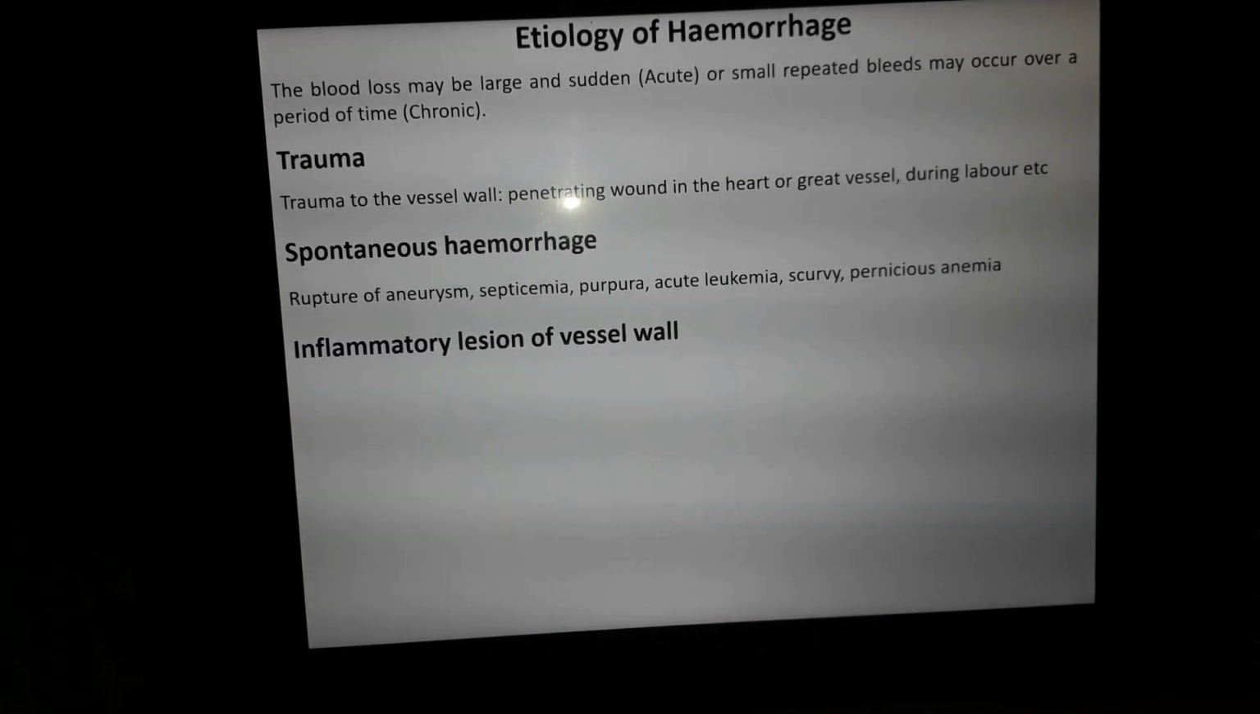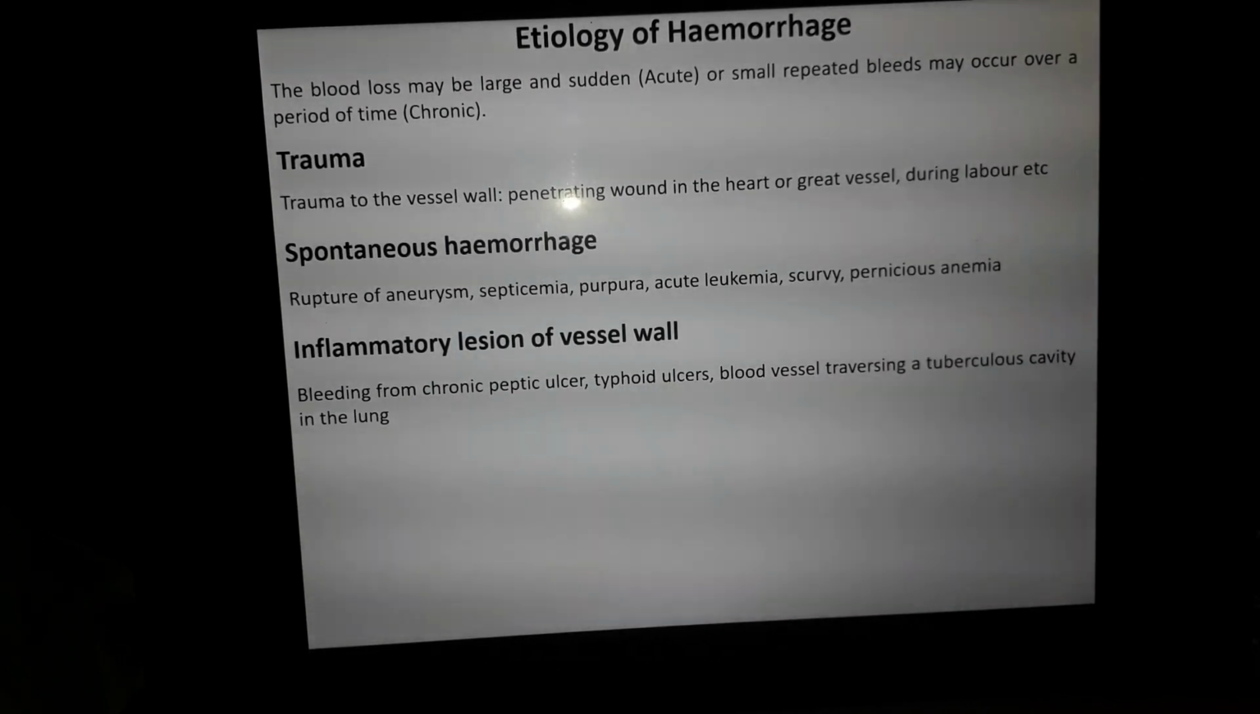Then if there is an inflammatory lesion of the vessel wall, like peptic ulcer, typhoid ulcers, or a blood vessel which traverses the tuberculous cavity of the lung, these are the causes of inflammatory lesion of the vessel wall. So bleeding from chronic peptic ulcer, typhoid ulcers, a blood vessel traversing a tuberculous cavity in the lung, these are the inflammatory lesions which may cause hemorrhage.